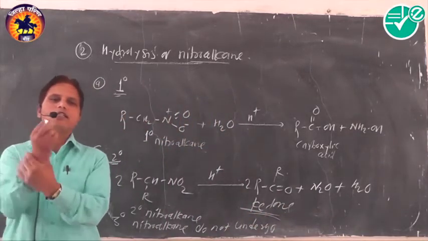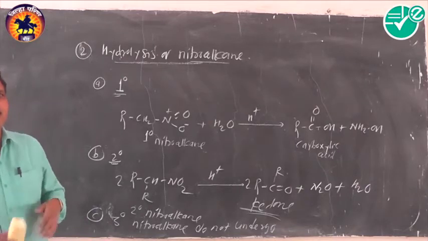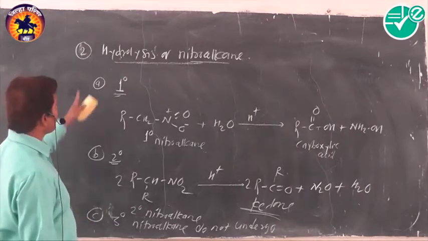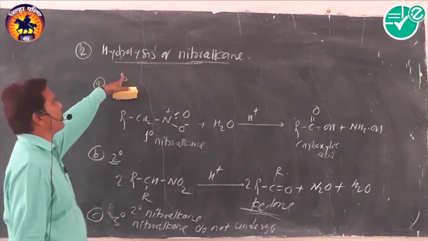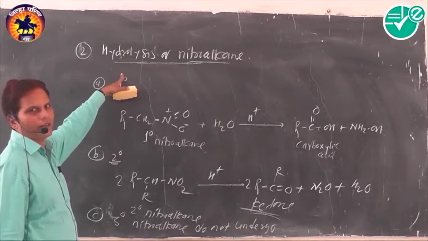In this way we can easily distinguish between primary, secondary and tertiary nitroalkane. This is the second chemical property called hydrolysis of nitroalkane.